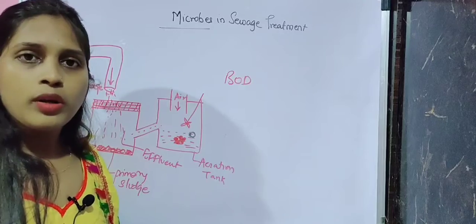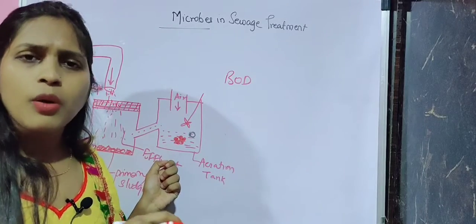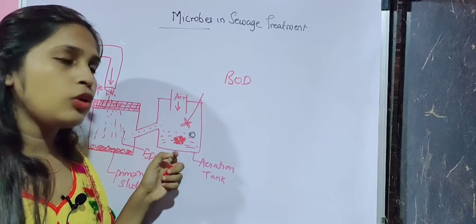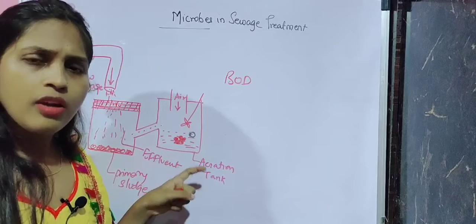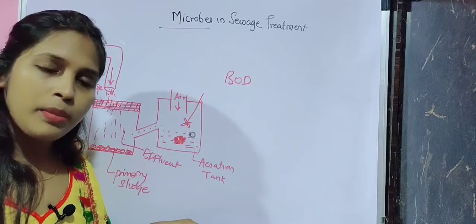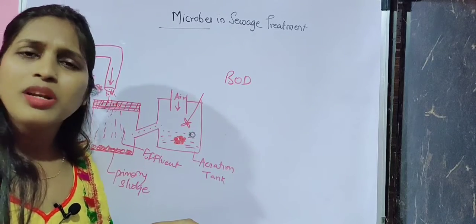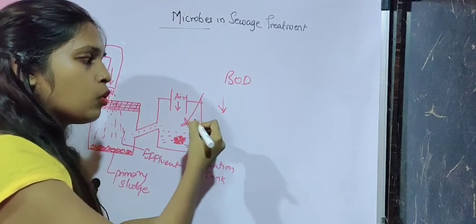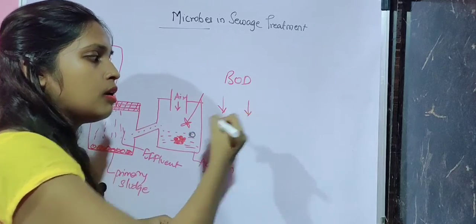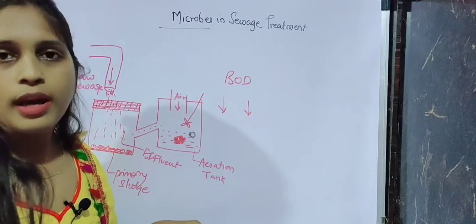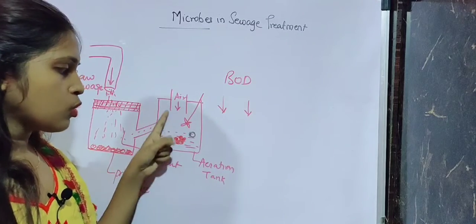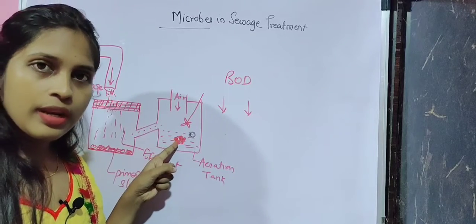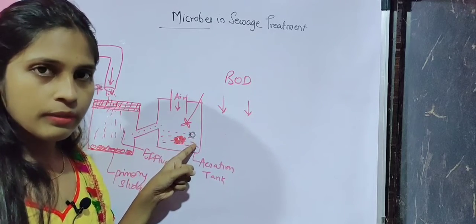To make an assurance that the sewage water is now purified or cleaned, we need to have an oxygen demand check. If there is low demand of oxygen, it means there is no organic matter or very little organic matter remaining in the effluent. So if there is low BOD, that means the toxicity of the effluent has been reduced. That's what is happening in the aeration tank, and the flock, or the aerobic microorganisms, are helping to consume the organic matter, right?